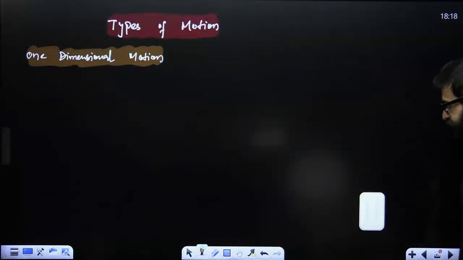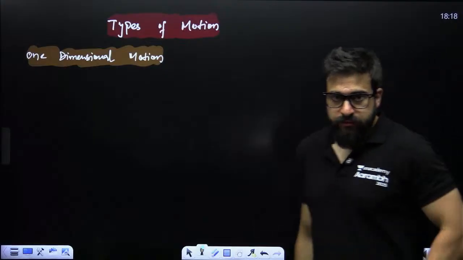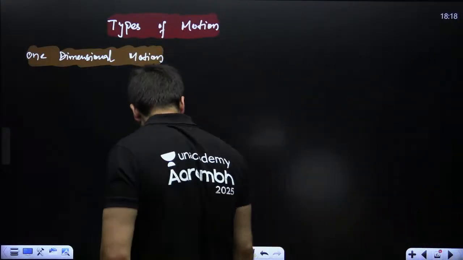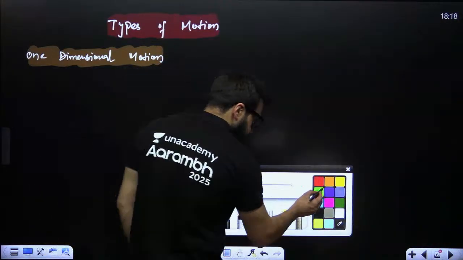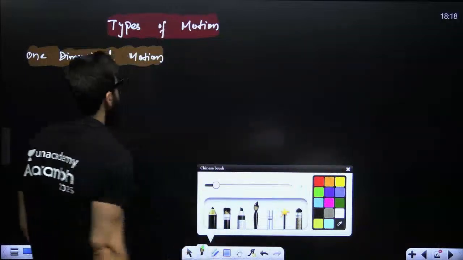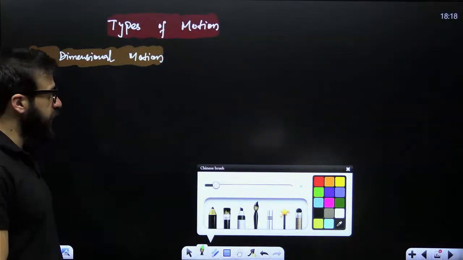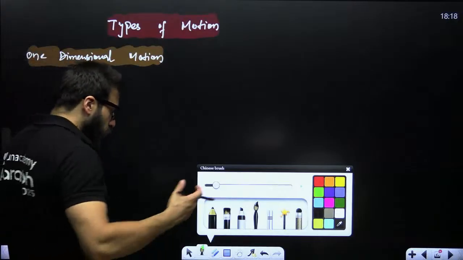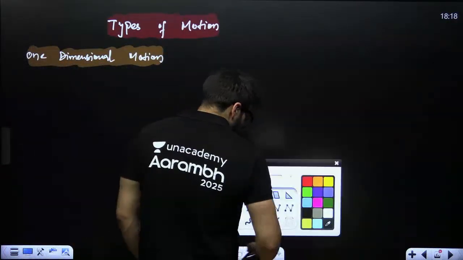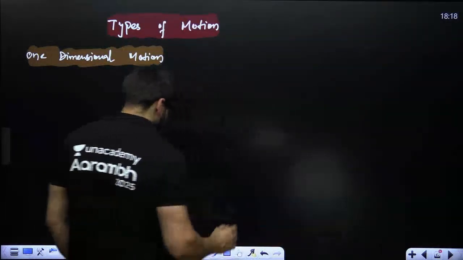Now guys, one-dimensional motion. There are types of motion. First one is 1D motion, like we are studying kinematics 1D. Here we study 1D motion. What does 1D motion actually mean?